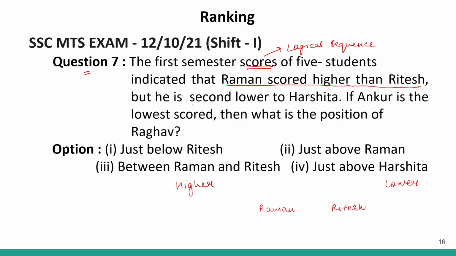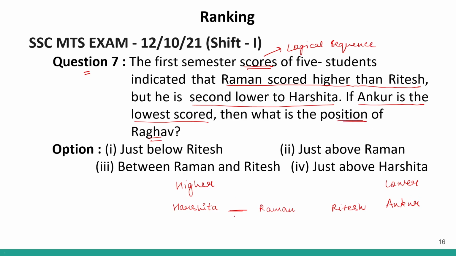But he is second lower to Harshita. So if Harshita is over here, that means we will have one person between Raman and Harshita. Because Raman has scored second lower to Harshita. 1 and 2. Second lower to Harshita. Okay. We know that Ankur is the lowest scored. So Ankur will be over here. Lowest scored person. Correct?